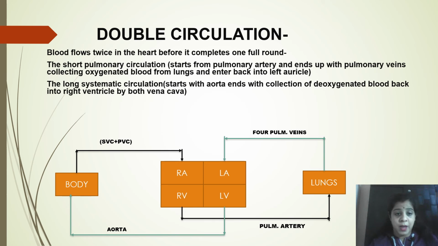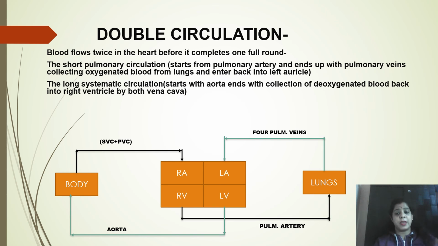Now the body part, what happened, the body contains the deoxygenated blood, they pass it to the superior and the posterior vena cava respectively, and this brings it into the right auricle. Means right auricle has received the deoxygenated blood, and this deoxygenated blood is given to the right ventricle. Now right ventricle is going to carry this deoxygenated blood through the pulmonary artery. Means it is rising from the right ventricle, see, pulmonary artery, and it takes it to the lungs.